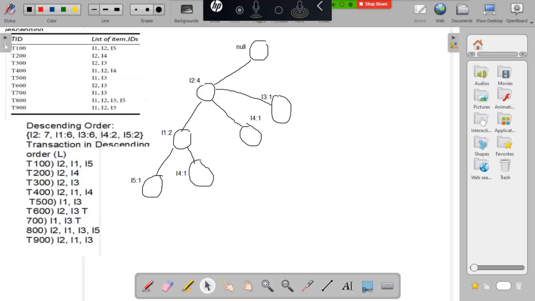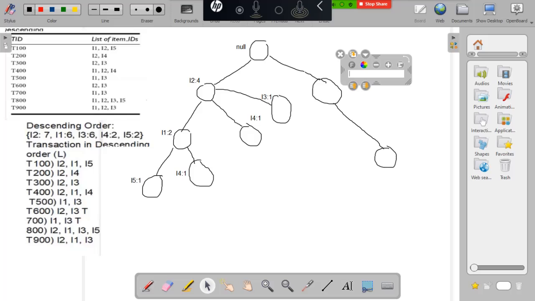Next, fifth transaction, I1, I3. Is there any direct I1? No, there is I2 in between. So I have to create it as a right child of the root node. So this is I1, the fifth transaction, I1 followed by I3. Here I am giving I1 equal to 1, the first time.